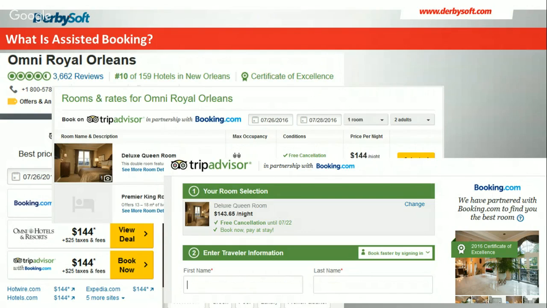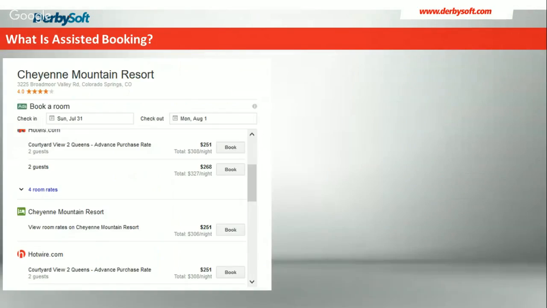Now, this has started to work very well, of course, for TripAdvisor. And with that being the case, Google, of course, was not far behind. So within Google, we have a slightly different variation. So when we have this particular hotel, the Cheyenne Mountain Resort, and we see their booking option, in this example, as a consumer, I don't actually know that this is going to go anywhere other than the hotel directly.